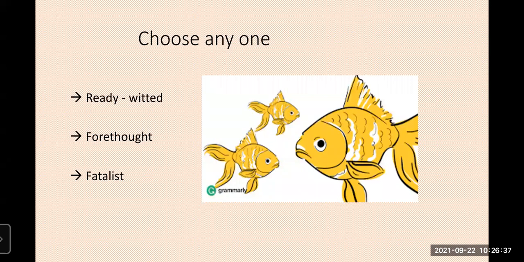The next day morning, the farmer came. He put the net. He caught all the fishes from the pond. Now Forethought is not there because it had immediately escaped from the pond and reached the canal to the nearby lake. But Ready-Witted and Fatalist were caught by the net. Ready-Witted is very intelligent and immediately acted like a dead fish. The farmer thought it was already dead, of no use, so he threw it back in the water. So it escaped from death.